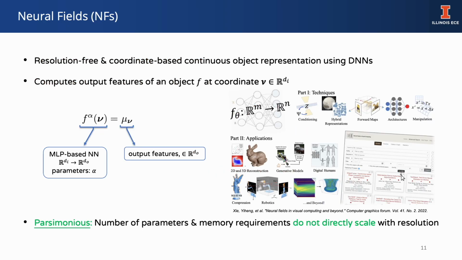Neural fields are resolution-free and coordinate-based continuous representation models using deep neural networks. Given a coordinate as input, they compute the output features of an object. A neural field representation is particularly effective in dynamic imaging problems since it's essentially resolution-free and the number of parameters to represent the object does not scale with the spatio-temporal resolution.